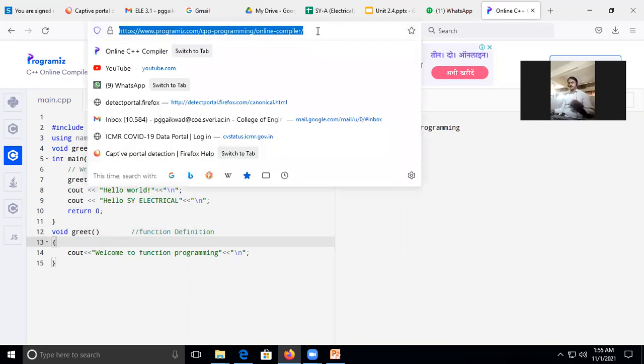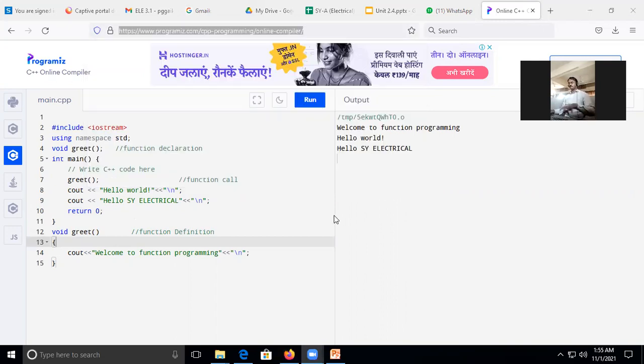Okay, I will put this compiler link in the chat box. Yes, is the link available here in the chat box for all? Hello. Yes, sir. Okay, now click on the link and start doing the program.